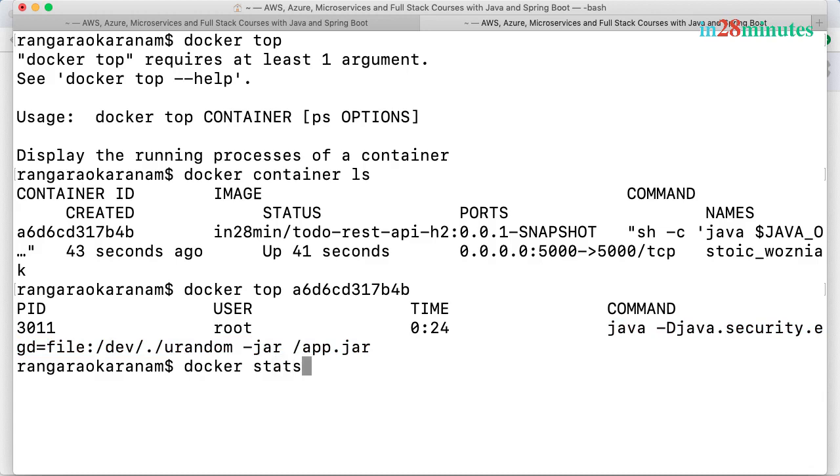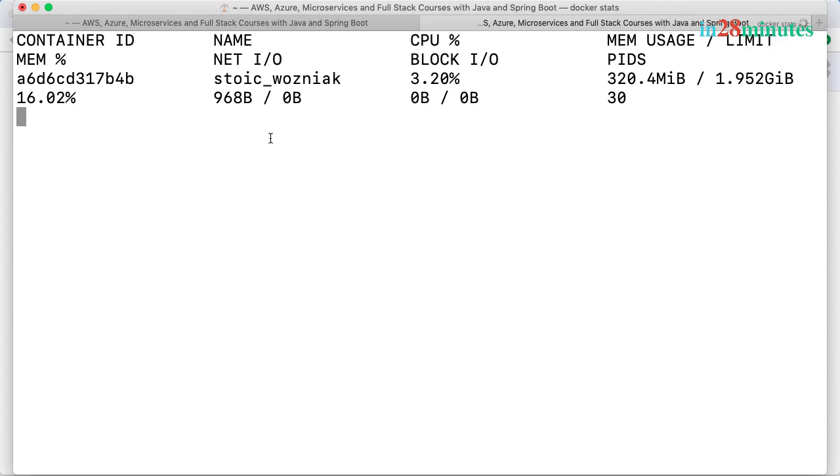The other interesting command is docker stats. This would show all the stats regarding the containers which are running. Right now we have one container running, and you can see its name, how much CPU it is making use of, and how much memory. It is making use of about 320 MB. It has a limit of about 2 GB of memory, so it's using about 16% of the memory allocated to it, 320 out of 1.95. You can do the math. So you can see all the metrics and stats around your running containers.